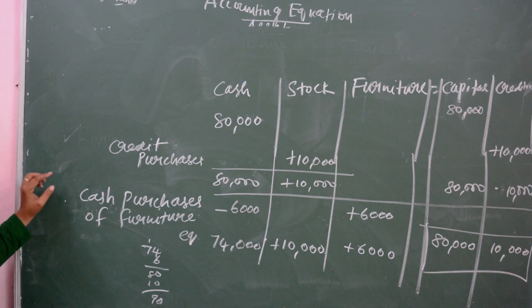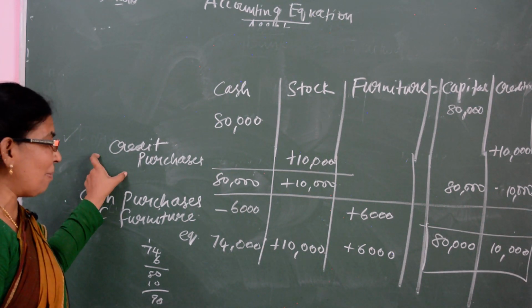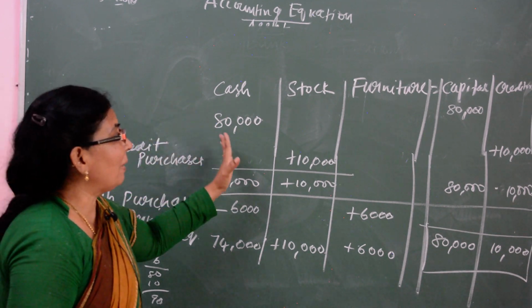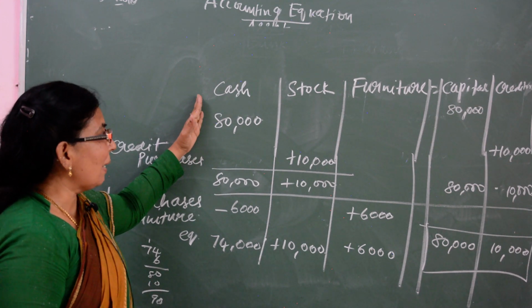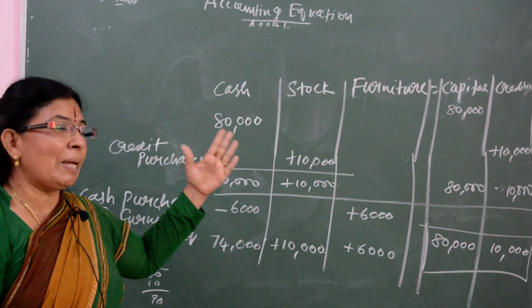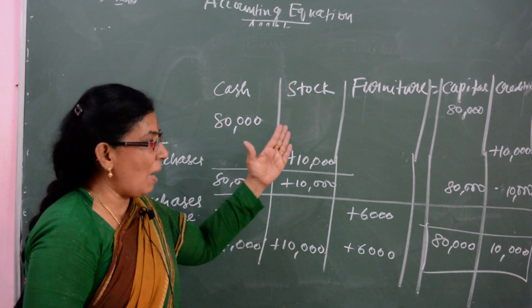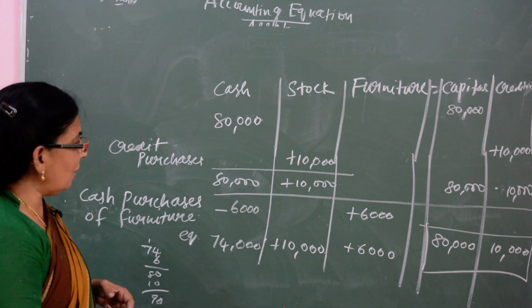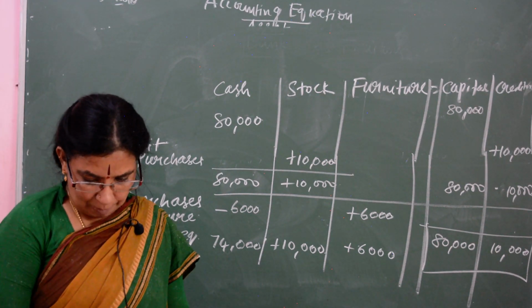Okay. So in each and every example and exercise you have to read the statement and see how it affects the accounts. Whether it is cash increasing or decreasing, stock or furniture, whatever, if it decreases you have to subtract, if it is increasing you have to add. So this is the way of doing the accounting equation. Okay.